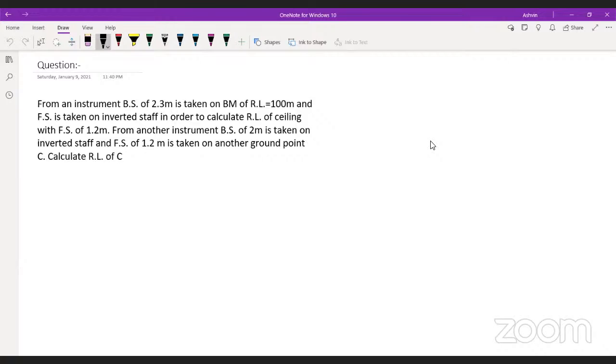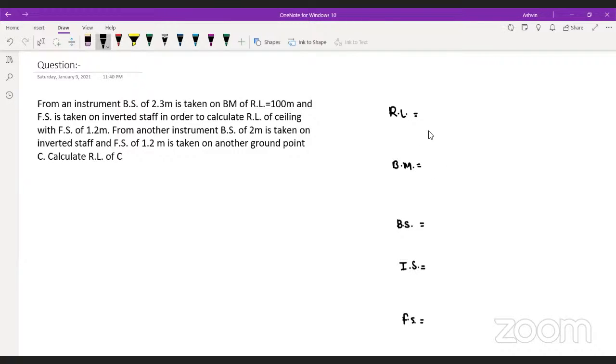If you want to solve a question of leveling, there are a few things which have to be very clear in your mind. RL, what is RL? If you can, please comment what RL is. What is BM? BM is nothing but benchmark. Then there are a few readings which we take while leveling, that is BS, that is IS, and the other reading is called FS. Are you getting it? Yes, Khushbu, very good.